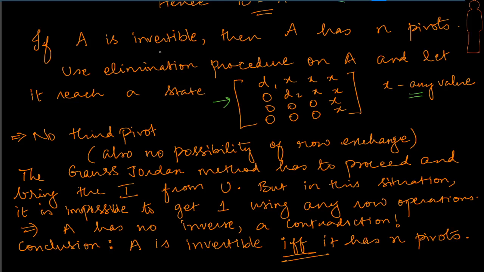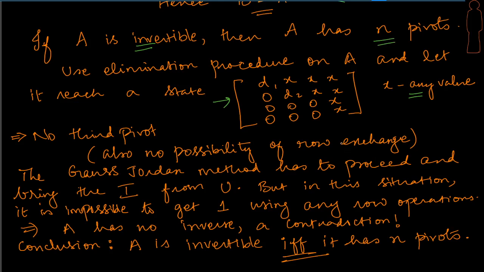But our assumption is A is invertible, which means that it's a contradiction. It's a contradiction to say that during the elimination procedure one of the pivots is not there. That's not possible, and therefore this implies that if A is invertible, A has to have n pivots only.